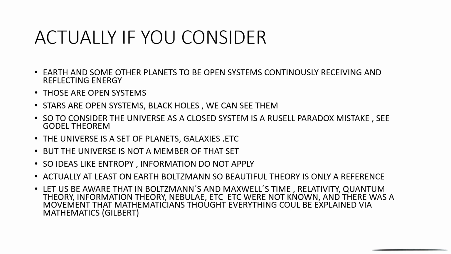So ideas like entropy and information do not apply. Actually, at least on Earth, Boltzmann's beautiful theory is only a reference. Let us be aware that at the time of Boltzmann and Maxwell, relativity was not known, quantum theory was not known, information theory was not known, DNA, etc., were not known, complex phenomena and computers were not known.